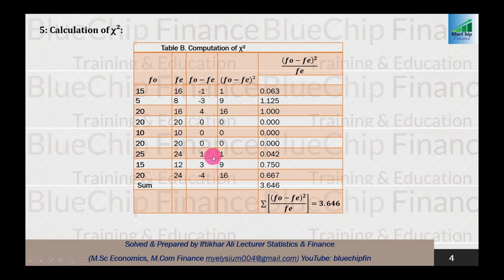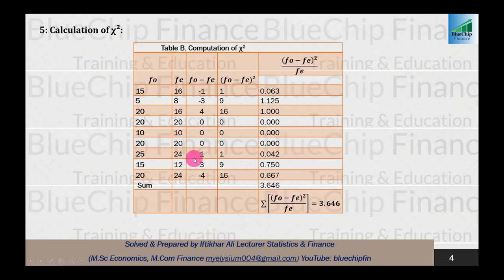Next step, we subtract 15 minus 16, 5 minus 8, 20 minus 16 and so on, and after that we take the square. Minus 1 squared equals 1, minus 3 squared equals 9, 4 squared equals 16 and so on. Finally we divide this column by this column. So 1 divided by 16, 9 divided by 8, 16 divided by 16, 0 divided by 20 and so on. Finally we take the sum of all these values, and that is your calculated chi-square.